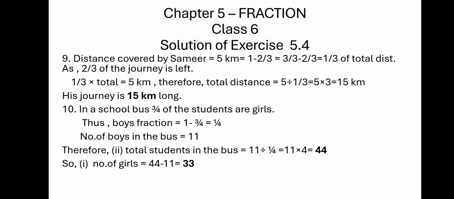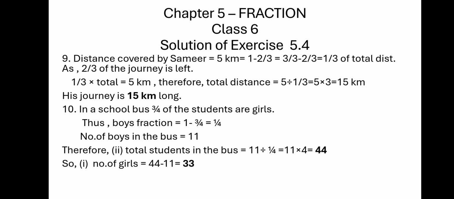Therefore the total distance is 5 divided by 1 upon 3, which is 5 multiplied by 3. That is 15 kilometers. So his total journey is 15 kilometers, because he has covered 5 kilometers and what was left was 2/3. So his actual distance will be 1 upon 3 into the total distance.